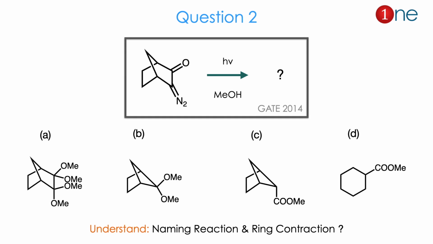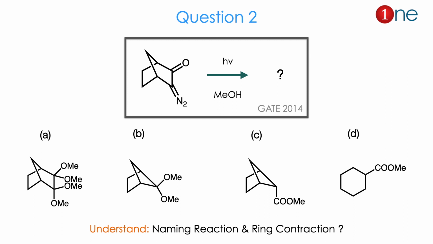Then question number 2. The starting material is a bicyclic system which is attached with C=O and N2. You are using light and methanol. They ask you to find the product. The product is either the all methoxylated one, or the ring contraction with methoxylation, or you are having the COOMe on a 5-member ring, or just a ring expansion, or just a removal of the bridged carbon with COOMe.